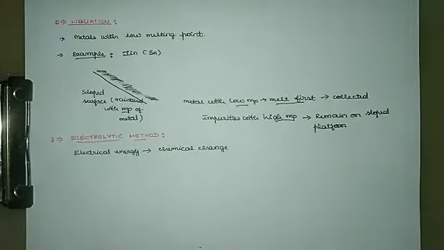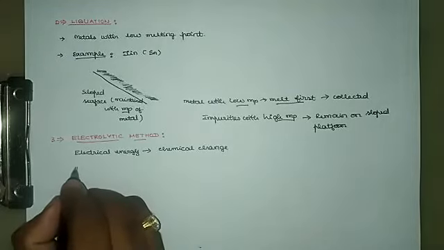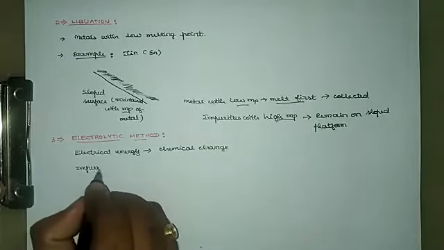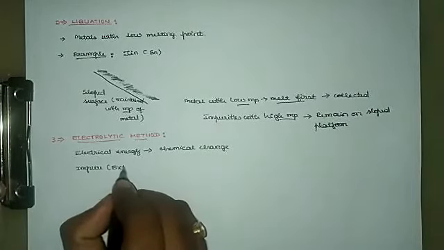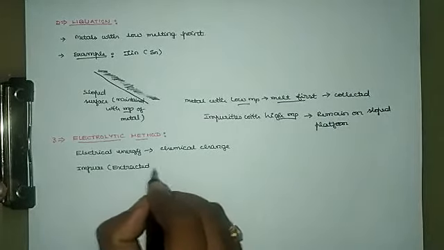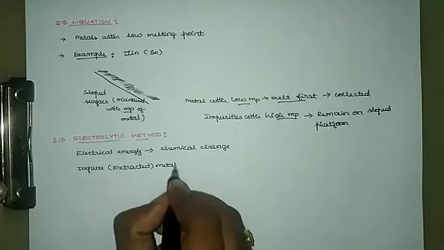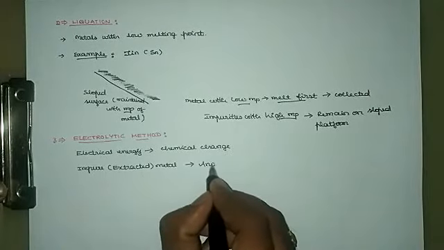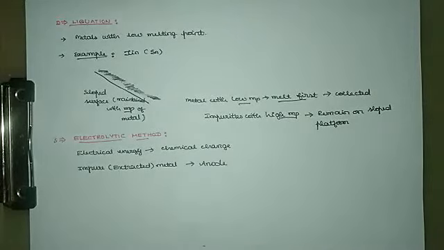Conversion of electrical energy to chemical energy. So this method is used for almost all the metals to purify. Here, the impure metal, that is the extracted metal, is taken as anode material. The impure metal, that is, after its isolation, whatever the extracted metal associated with a small amount of impurity is